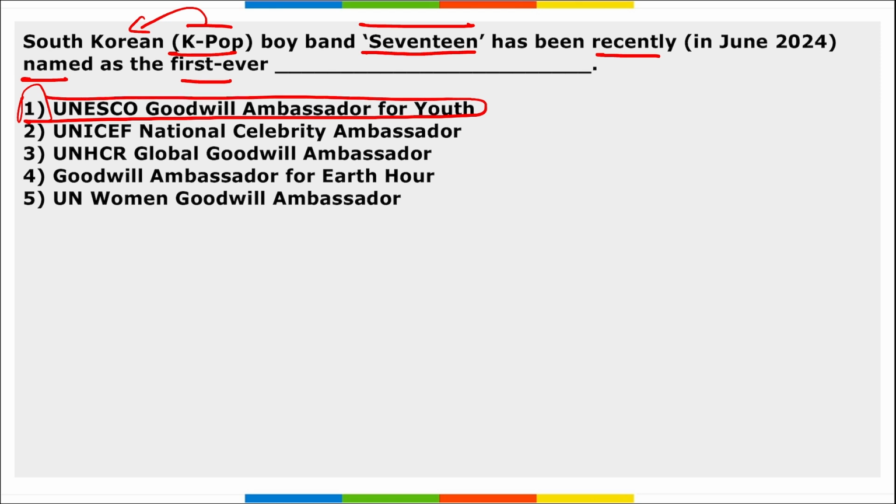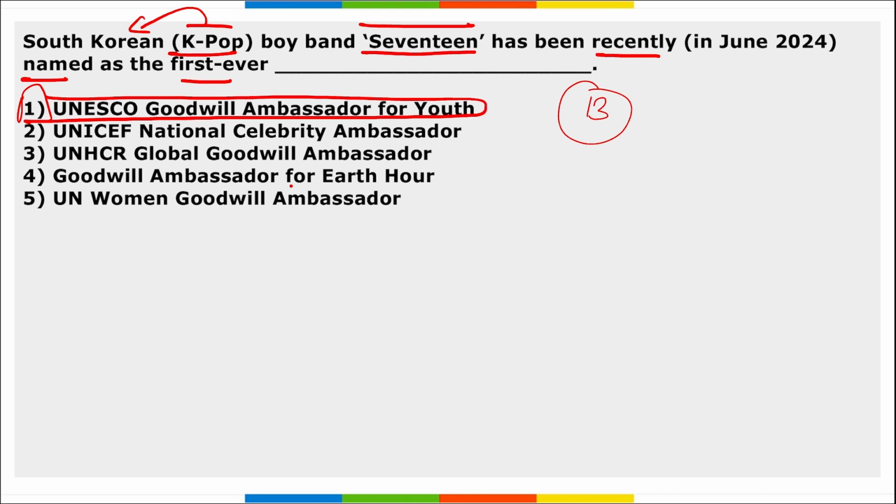And Audrey Azoulay, the Director General of UNESCO, appointed Seventeen, the South Korean K-pop boy band group. It contains 13 members, and they were appointed as the first ever Goodwill Ambassador for Youth. Even this group has contributed $1 million for financing this initiative.